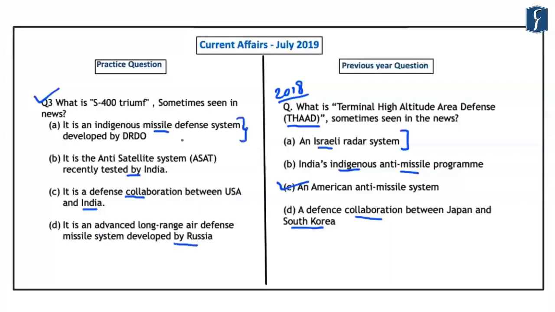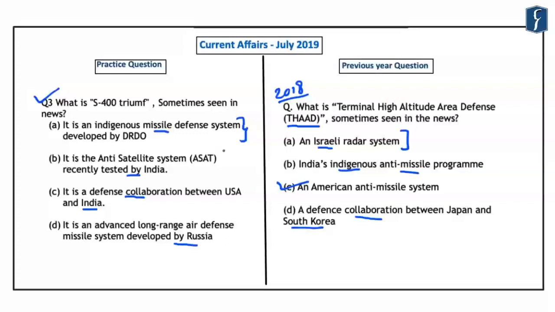Now, most of the options that have been designed in this question are based on the recent happenings only. For example, the first option is that it is an indigenous missile defense system, and this has been designed because India is trying to acquire a missile defense system. However, it is not an indigenous missile defense system.